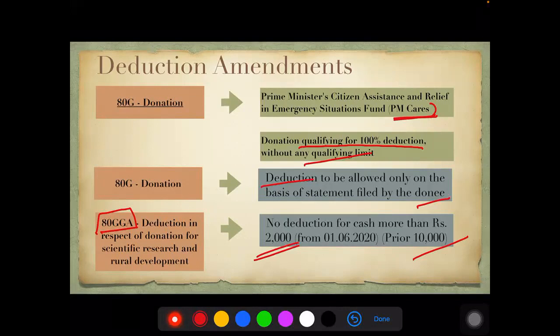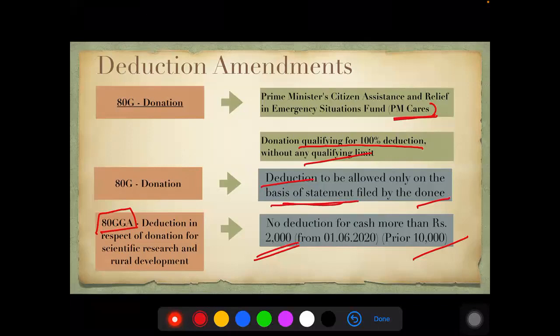Also remember, now deduction will be allowed only based on the statement filed by the donee. I'll explain one by one. The donee, the one who is receiving the donation, is now required to file a statement.